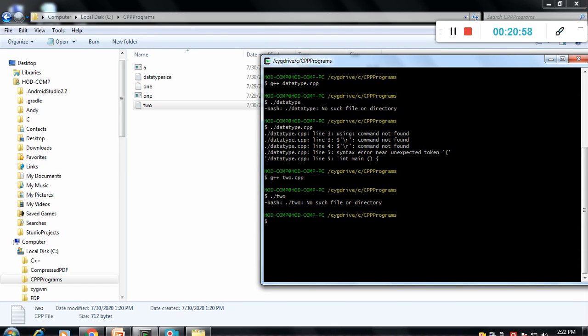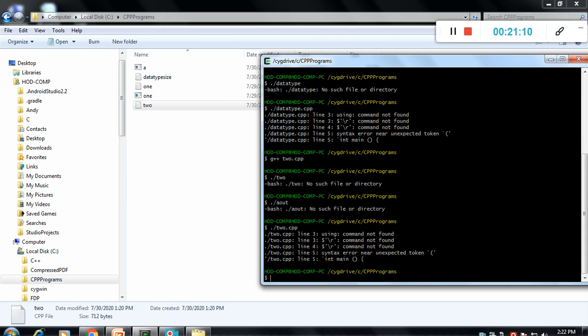Okay, it has not generated the file, right? No, it's 2.cpp. No, you need to run g++, sorry, g++ 2.cpp.